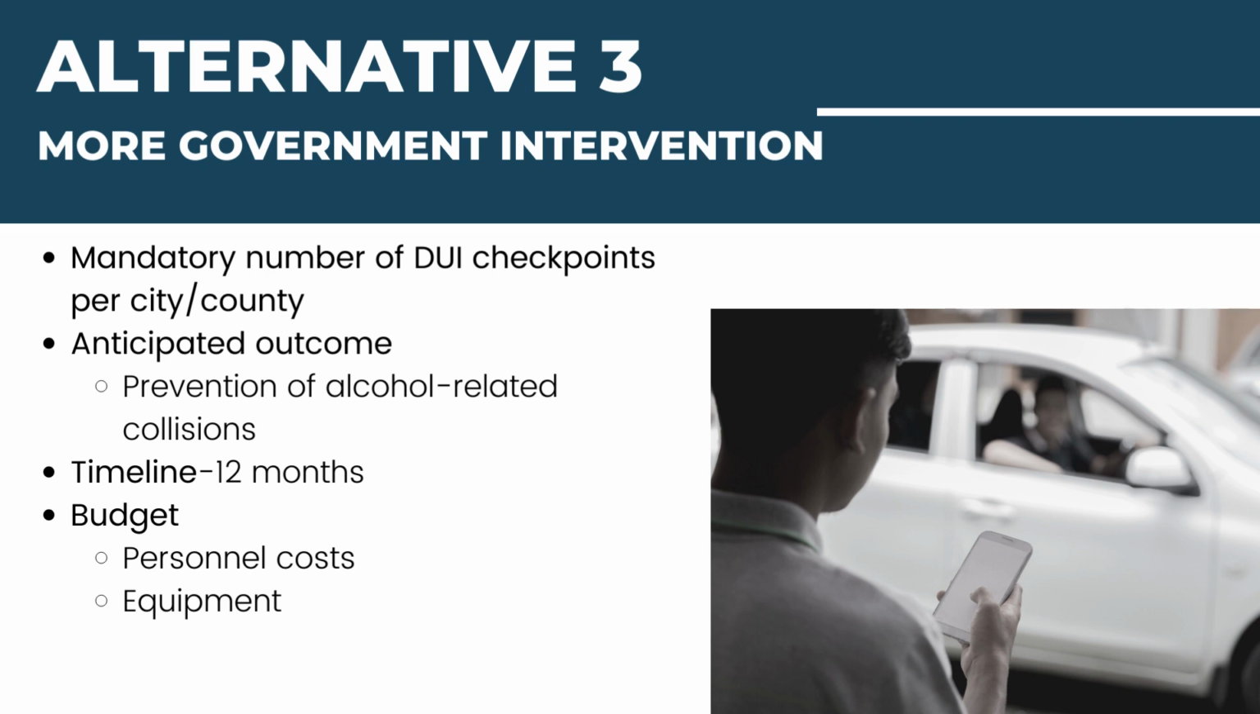So this is going to be establishing a set number of DUI checkpoints that must take place within a 12-month period. The anticipated outcome would be prevention of alcohol-related collisions because you are stopping those drivers from getting too far. So the checkpoints would be established near bars or areas that data has proven there has been an increase in collisions that are alcohol related. Timeline for this would be 12 months from the date of policy adoption.